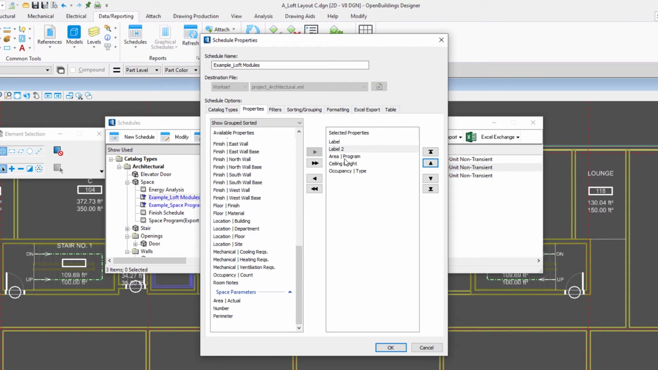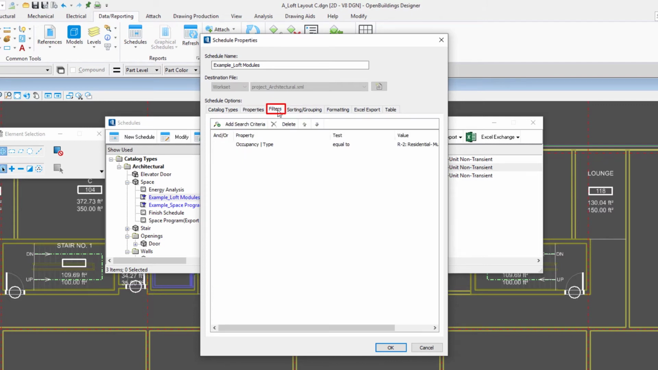And then I've noticed here I've got the area program property. So that's the programmed area. I think what I really want in my table is the actual area, or possibly both. So I'm going to come over and select the actual area and move that over as well. And then we'll go ahead and move that up into our schedule. And then we've got the ceiling height and the occupancy type. Then we'll take a look at some of the other tabs here.